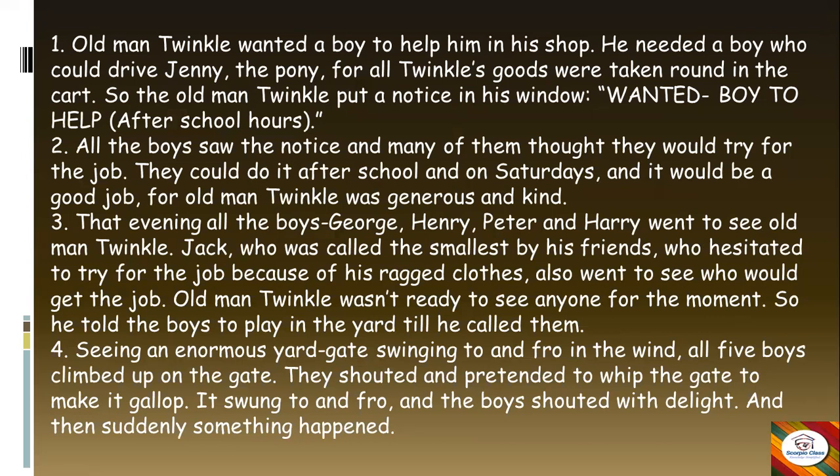And he wanted somebody who could drive the cart properly. So the pony's name was Jenny. It was the pet name given to it. So the old man put a notice in front of his window that he wanted a boy to help, and he also mentioned after school hours, so that they can go to school, finish their studies, and later, in their free time, come and do the work.